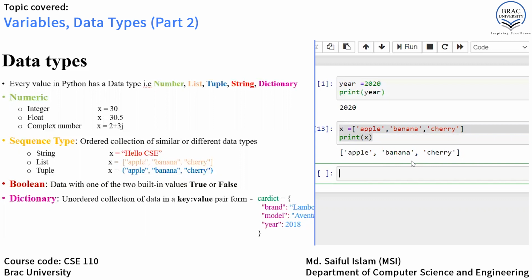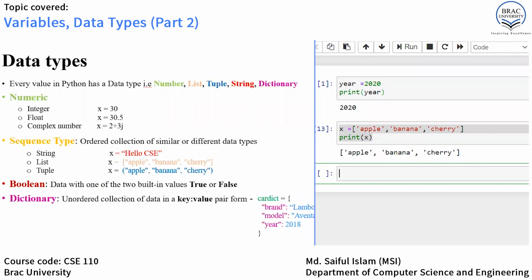Now let's talk about another sequence data type, which is tuple. What do you think? What could a tuple be? Although a tuple looks similar to a list, there are some major differences between them. As you can see, the writing style is quite different. One of them is that we write a tuple using parentheses, first bracket open and first bracket close. Other major differences will be discussed in later videos regarding list and tuple.